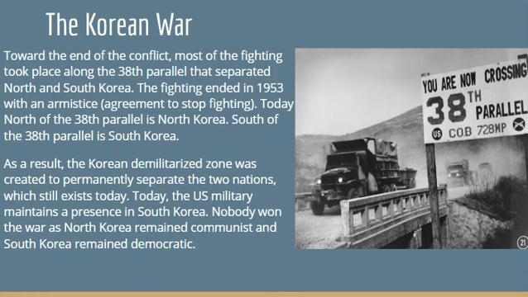And today, north of the 38th parallel is North Korea, and south of the 38th parallel is South Korea. As a result, the Korean Demilitarized Zone was created to permanently separate the two nations, which still exists today. And today, the U.S. military maintains a presence in South Korea. And nobody won the war, as North Korea remained communist and South Korea remained democratic.